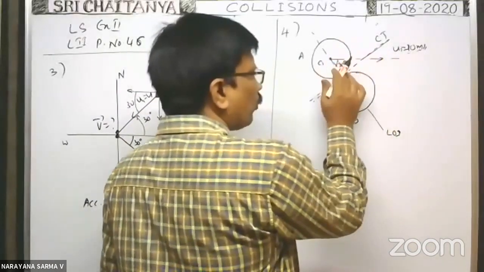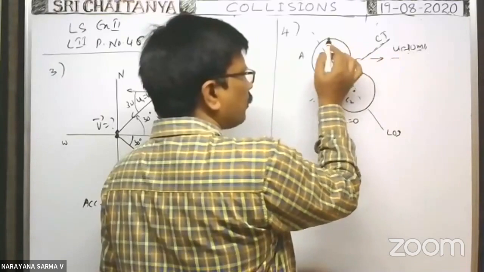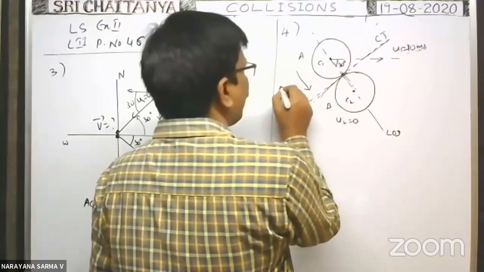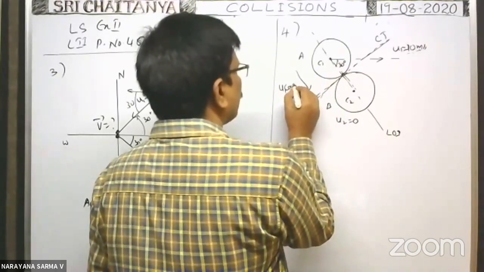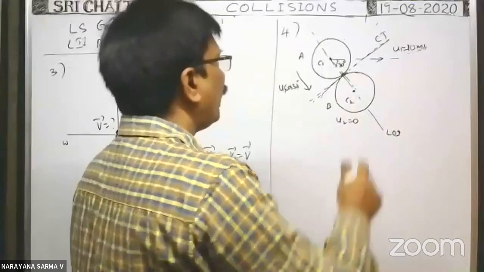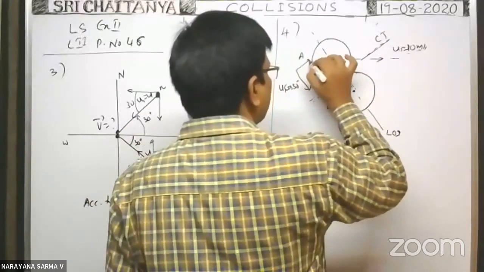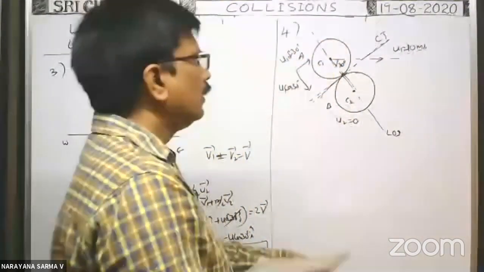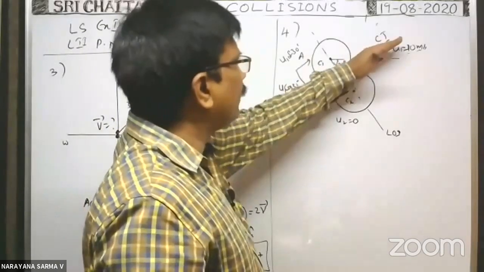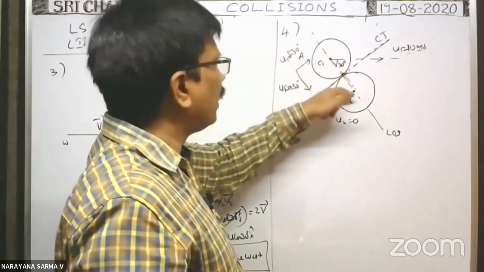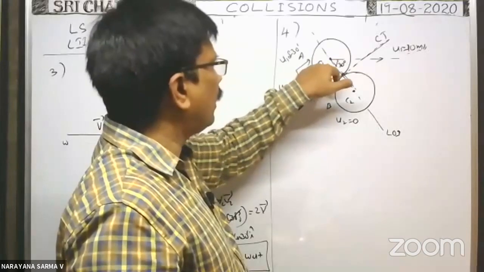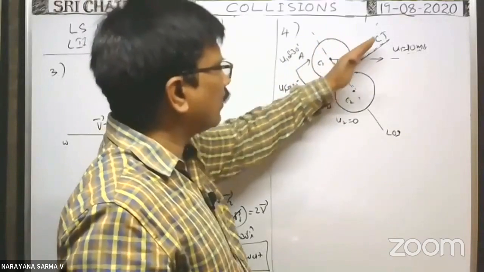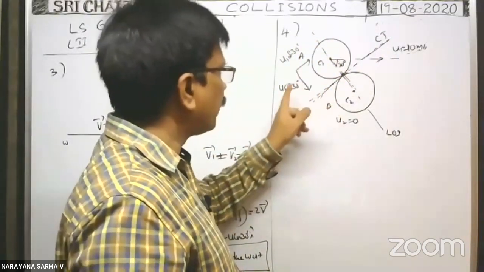First of all, before collision, what is the velocity component of the sphere A along the line of impact? Along the line of impact the velocity component is u1 cos 30, and along the common tangent it is u1 sin 30. So before collision, the velocity of the first sphere along the common tangent is u1 sin 30, and along the line of impact u1 cos 30.